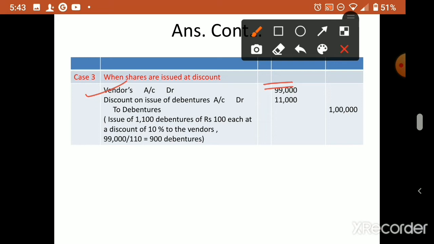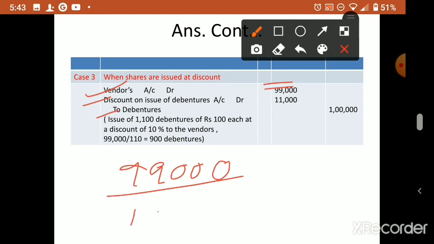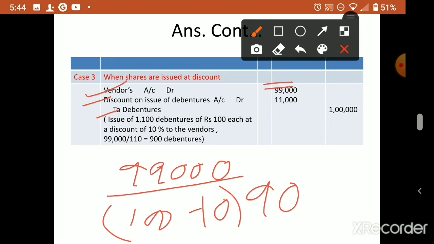Then Discount account debit to Debentures. So here also the amount payable is 99,000. The issue price is 100 minus 10 discount, so 90 will come. 90 is the issue price. That means 99,000 divided by 90.